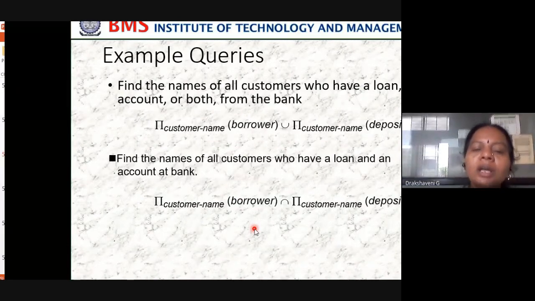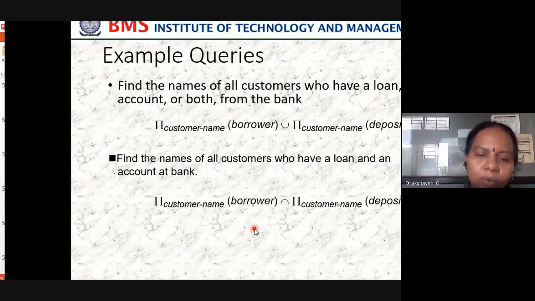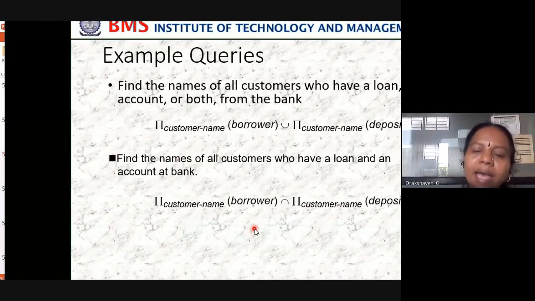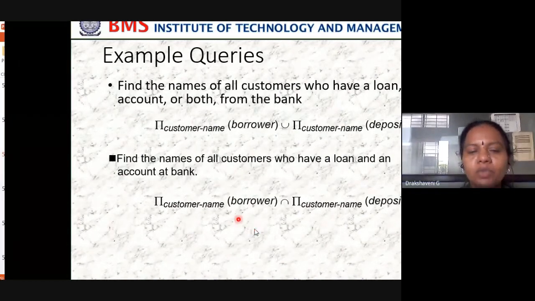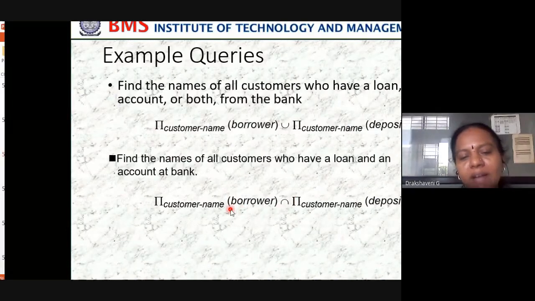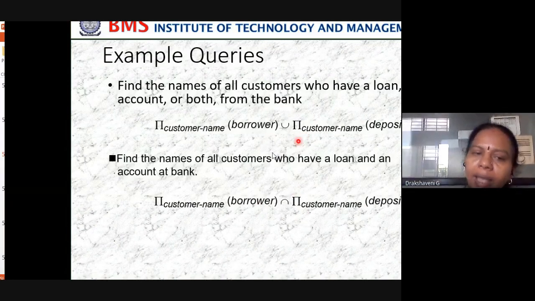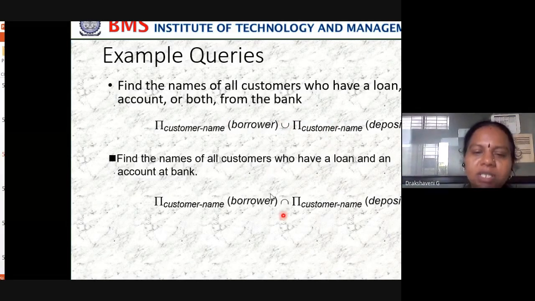But I want the names of those who have an account in Allahabad as well as a loan in Allahabad. So in that case, both, I should have an account as well as a loan. Those people I want. That is how you get intersection. Union means I should have a combination of both.